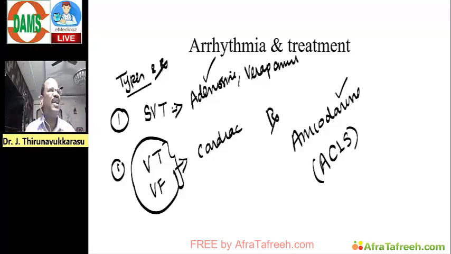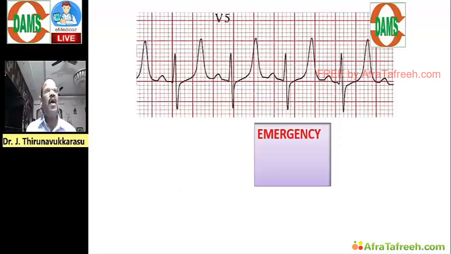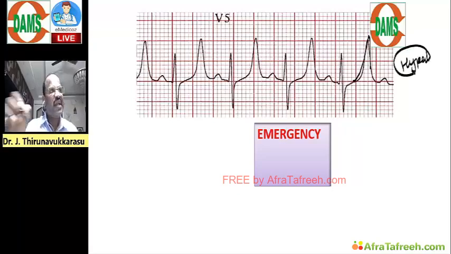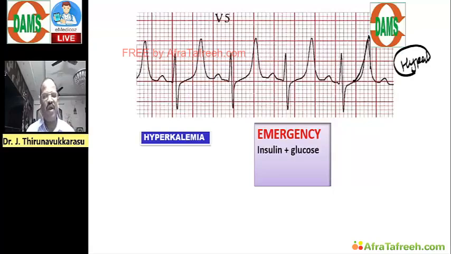Just read the clinical points, not one by one, just clinical points. And next point, they may put up some ECG and ask you, come on, here tall and tenting T wave, maybe a case of hyperkalemia. For treating this case, what is the emergency treatment? For emergency purposes, meaning rapid control of potassium, go for insulin plus glucose infusion.